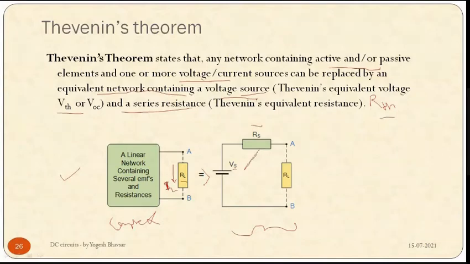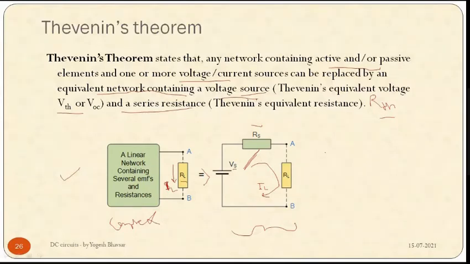We simply replace the network by these two elements, and the remaining AB branch stays as it is. Now, the current IL will flow through this network. This complicated network becomes very simple as per Thevenin's theorem.